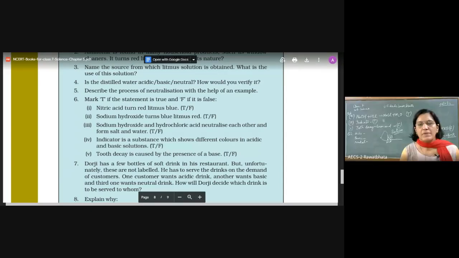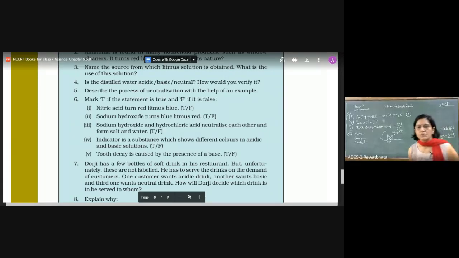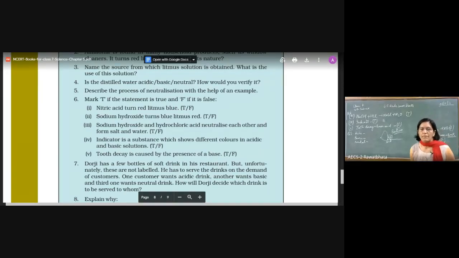Whatever Utkarsh has just now discussed about how to identify an acidic drink, could you please repeat that? Okay, ma'am. Utkarsh told that we will take the blue litmus and pour the drink on it. If it turns red, then it will be acidic because acid turns blue litmus to red. Very good.